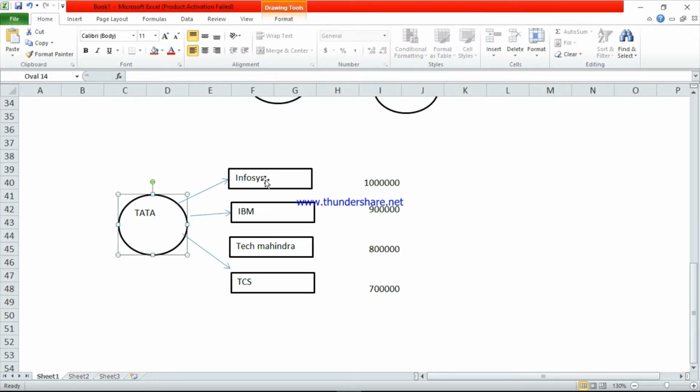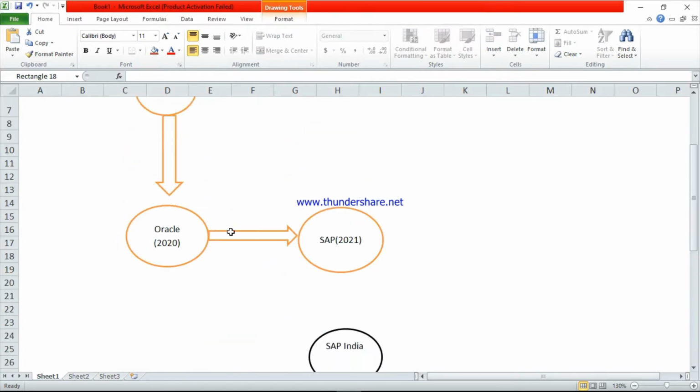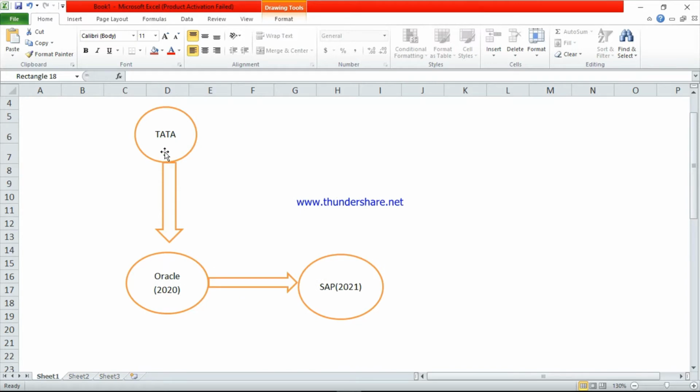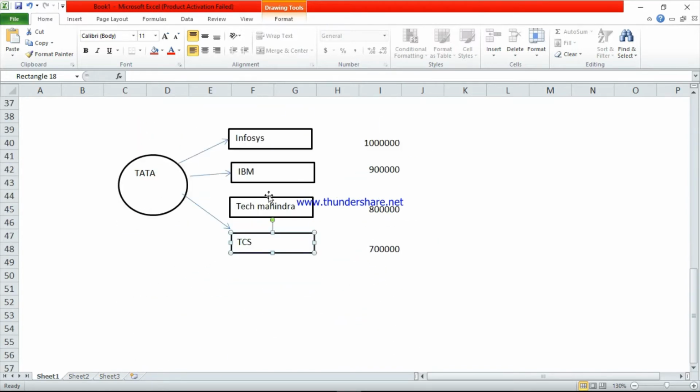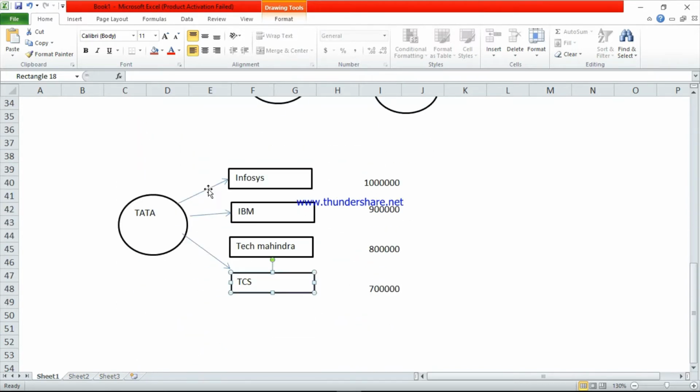Tata company will choose the best quotation. See here, TCS is providing the SAP support for only 7 lakhs. So Tata company will select TCS to implement SAP in Tata Group. Based on the quotations, the companies will select the particular client to implement SAP.